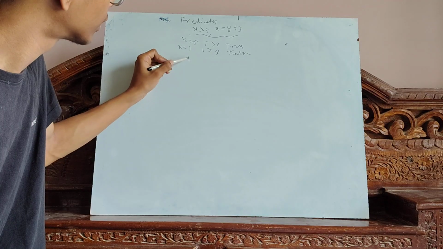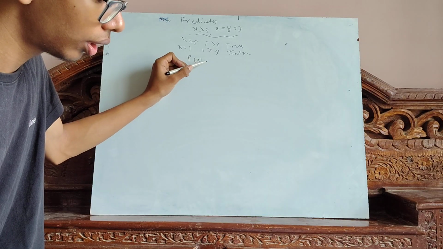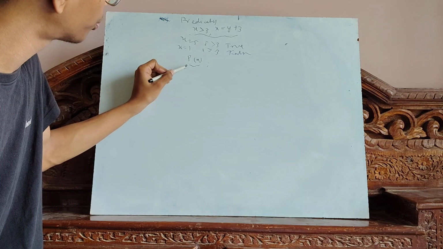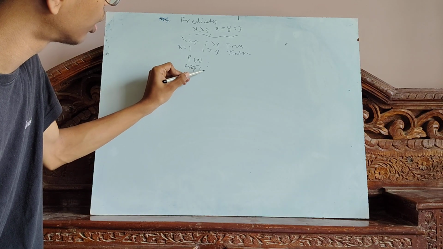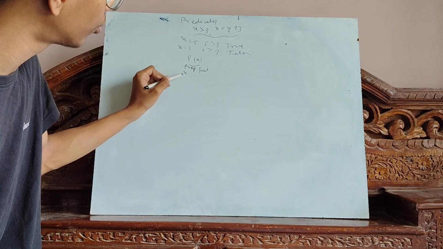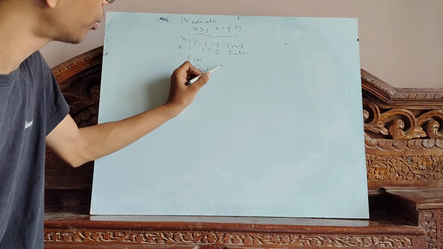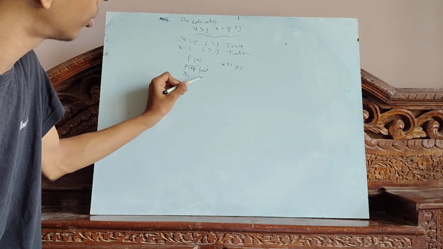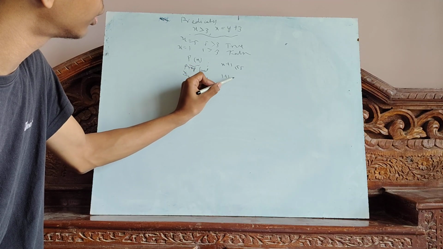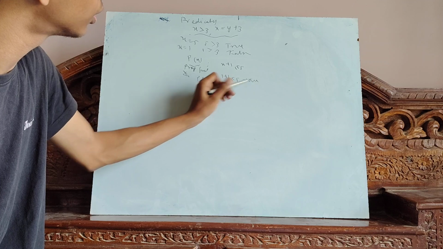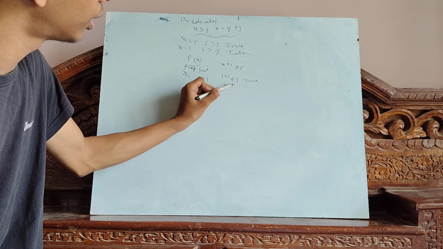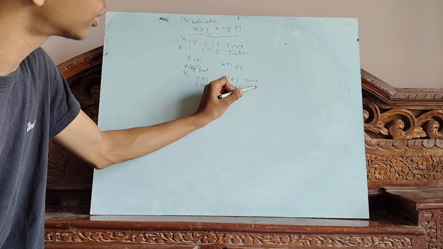Now, what is P(x) notation? It means the predicate as P(x). This is a propositional function, and as I insert a value of x, I will get whether my propositional function is true or not. For example, I insert P(1), then 1 + 1 <= 5. This is a true proposition. And if I insert P(6), then 6 + 1 <= 5 is a false proposition.